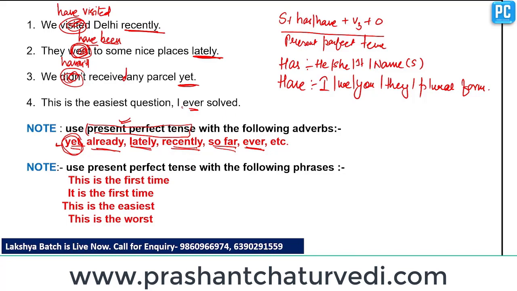So our next question is, this is the easiest question I ever solved. So the sentence should be, this is the easiest question I have ever solved. Clear? So our next sentence, whenever we find these phrases like this is the first time, it is the first time, this is the easiest, this is the worst, use present perfect tense.